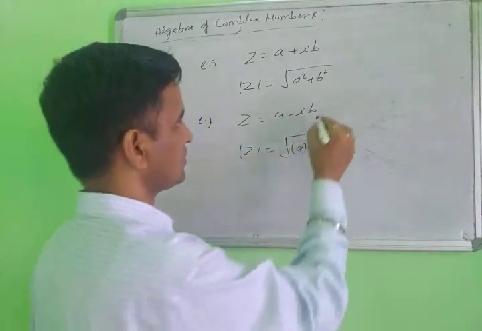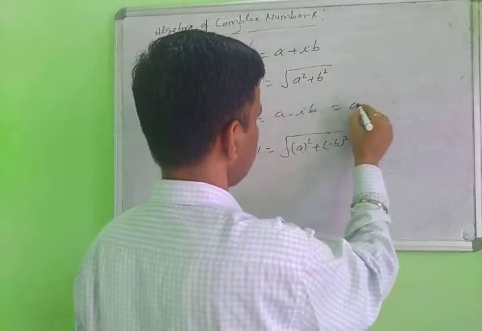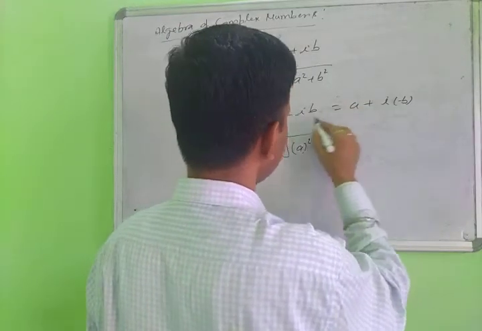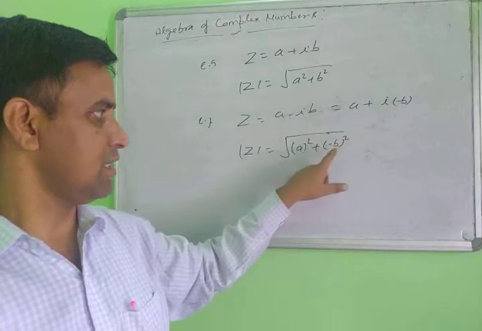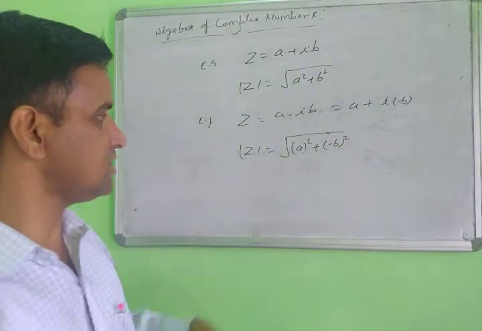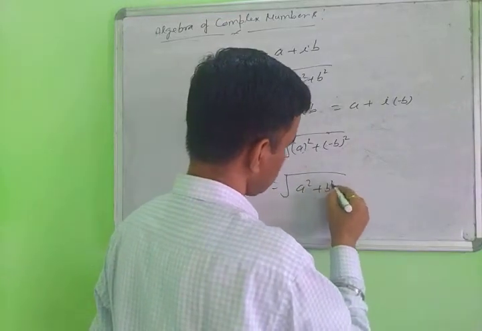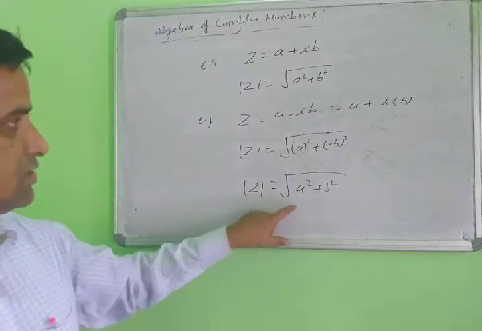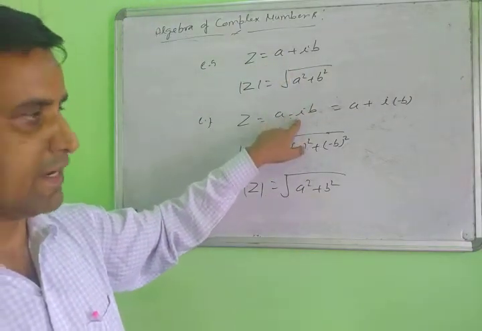But in this one, suppose I write here, then how to write this? You write here a plus i times minus b. This minus sign will be converted with the b, and then minus b whole square. So this will remain unchanged. This will remain unchanged: a square plus b square. This always remains unchanged, whether you are finding it for the positive complex number or for the negative complex number.